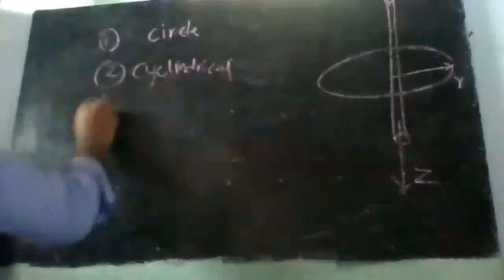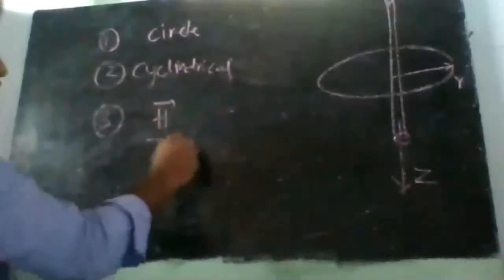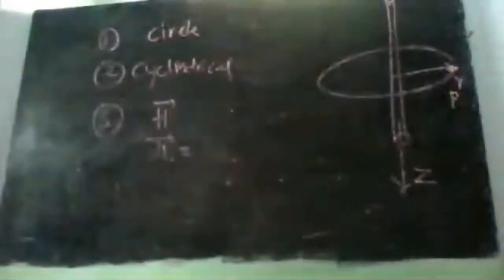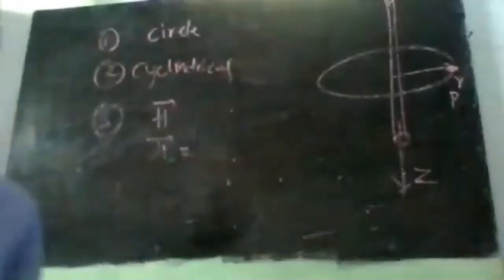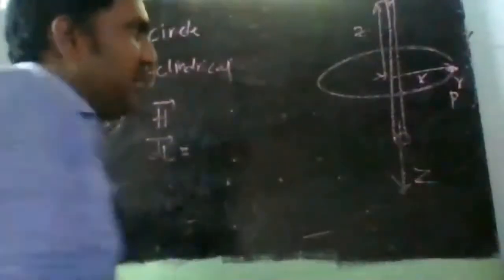And the third step is we need to identify the H bar and dl bar directions. For example, if I assume a point P on the Amperian path, we need to calculate H bar at the point P. Let this distance be small r and this be z. We can see that the point is along the r direction.